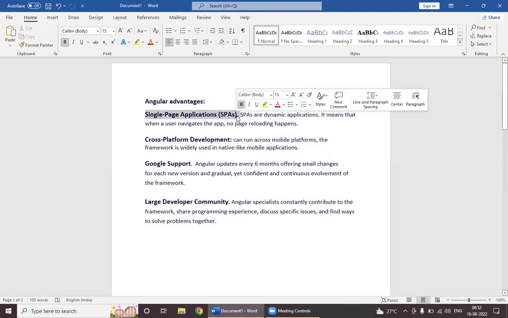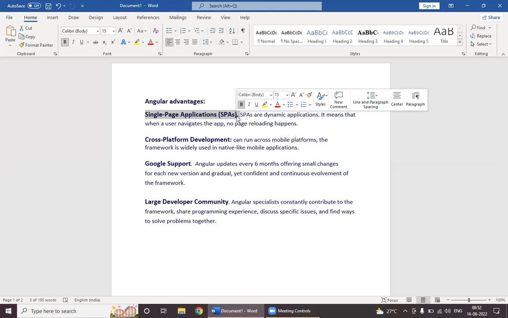We will see an empty page or a refresh button showing that the page is loading. It takes some time because it has to go to the server and get the data. So the whole page will be refreshed.